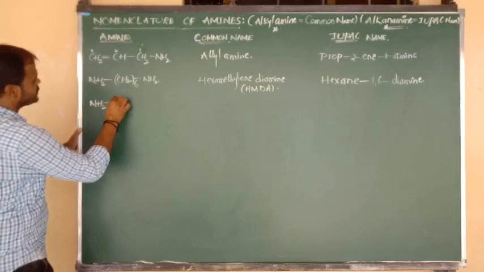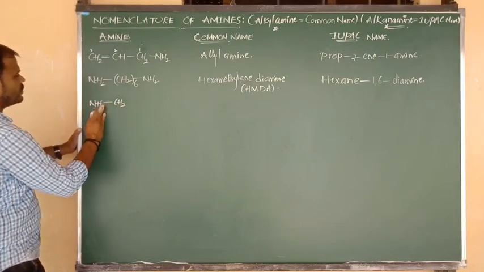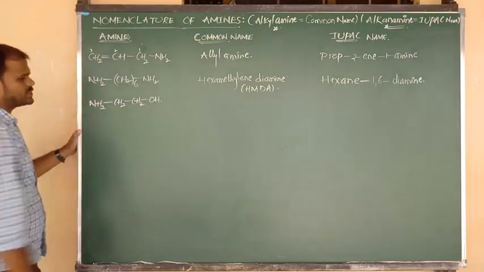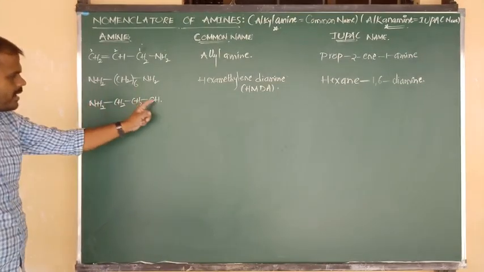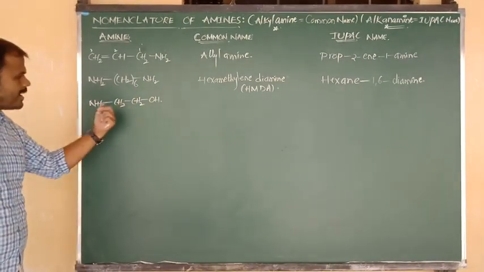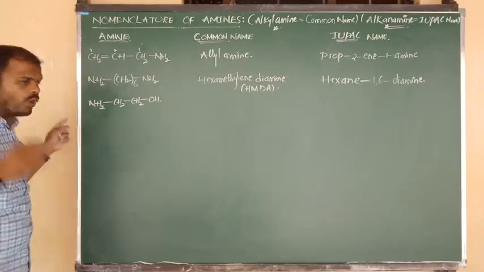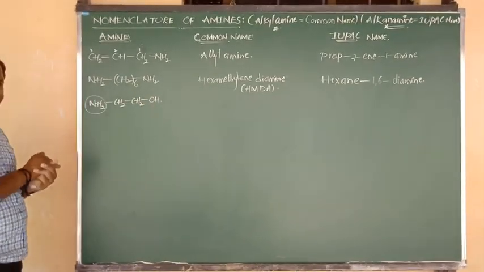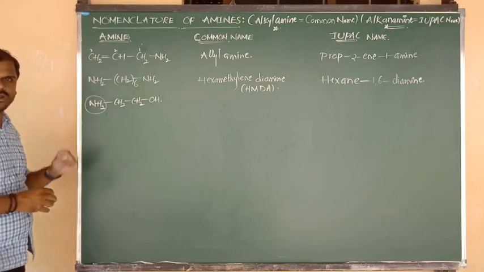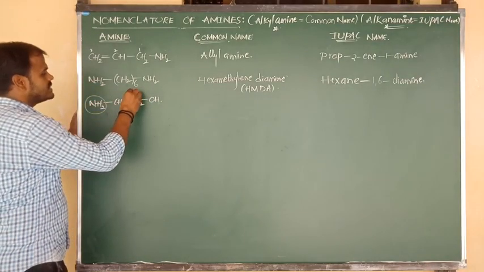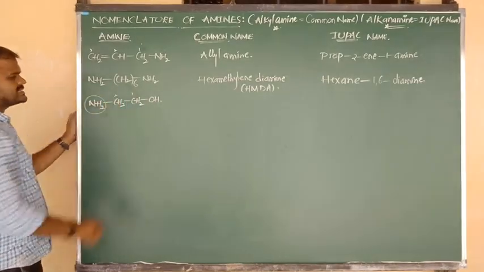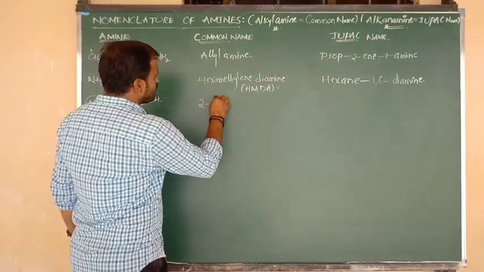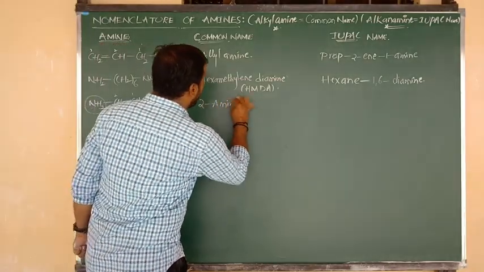Yeah. So next here I am going to write another formula. NH2 bonded to CH2, which is connected to another CH2, and that CH2 is connected to an OH group. On one side an amino group is there, on the other side an alcohol group is there. At a time 2 functional groups are there, but OH is going to act as the main functional group, and the amino group is going to act as a side chain, as per the priority order. So the carbon connected to OH is the first carbon and this is the second carbon. The second carbon is connected to the side chain, NH2, so we write 2-amino.